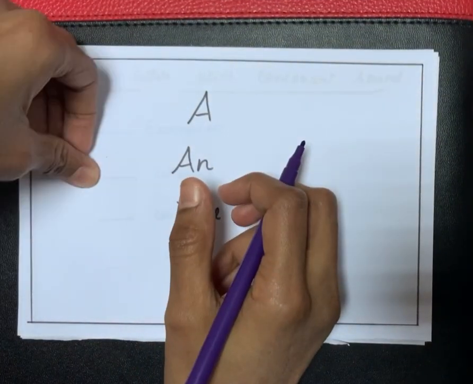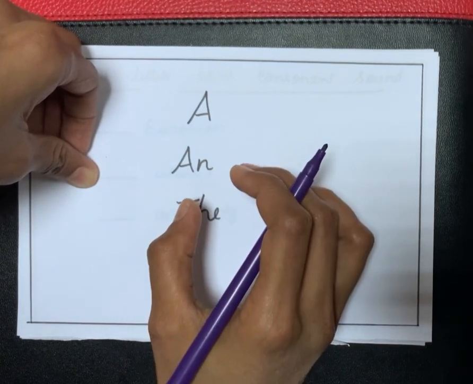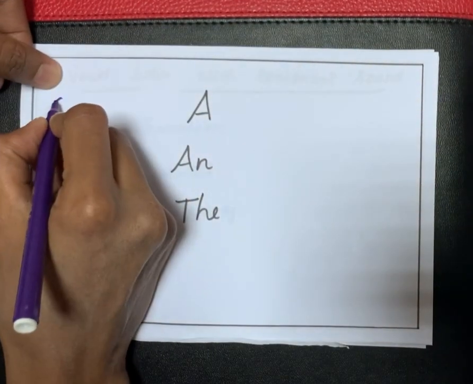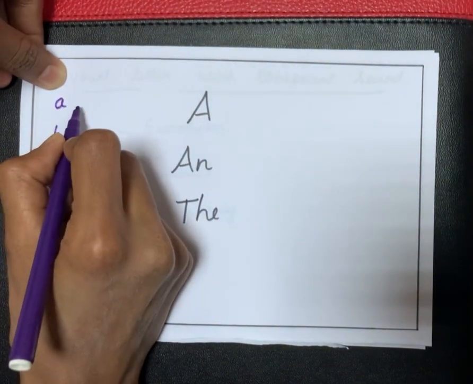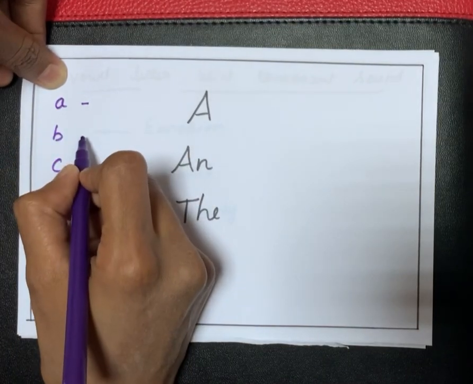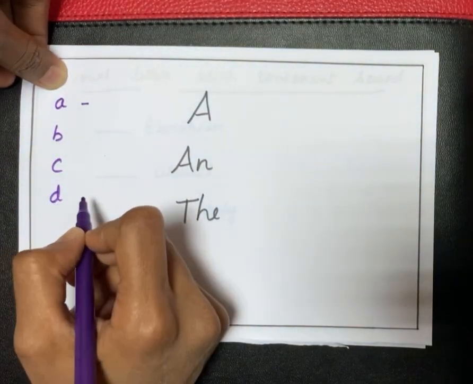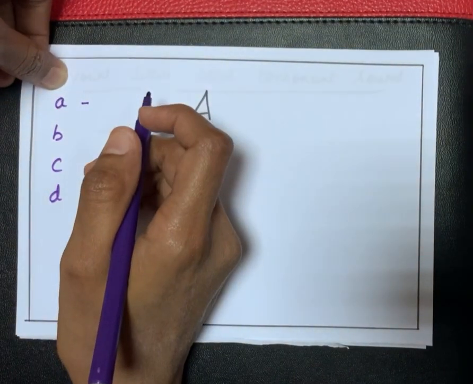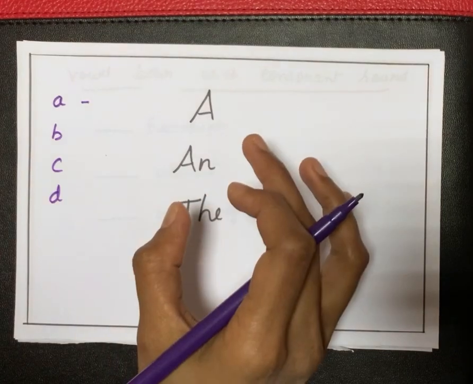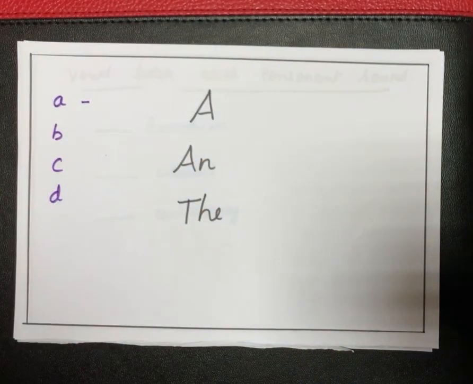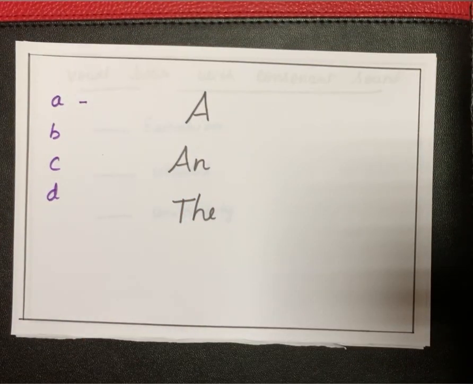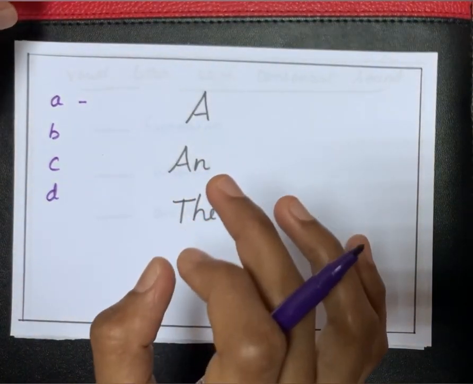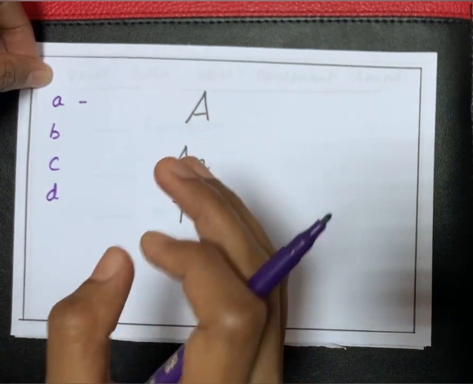Before teaching your kids articles a and the, make sure to teach your kids phonics, like A, B, C, D, A to Z phonics. A's phonic sound is A, B's phonic sound is B, C's is K, D is D. Like this, you have to teach them A to Z phonic sounds. It is important and a must to teach your kids phonics before you teach them the articles. If your child is not thorough with the phonic sounds, it would be difficult for them to understand the concept of articles.